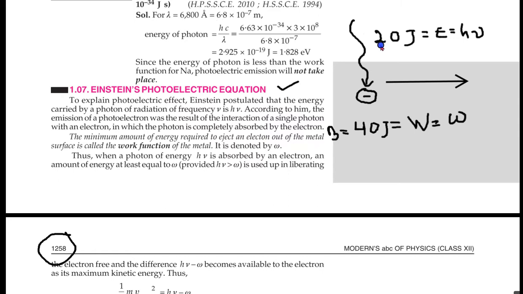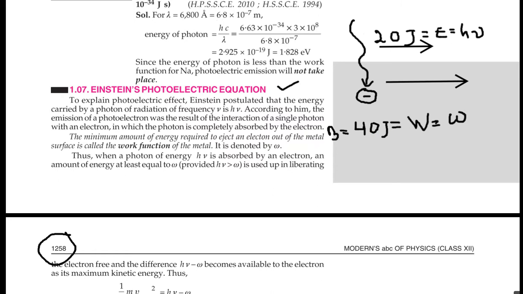Energy of the light ray is only 20 joule, but the binding energy of the electron with this metal is 40 joule. So the electron cannot move. This binding energy is twice the energy of the light ray, which is meant to pull the electron out of its position, so electron emission cannot take place in this context.